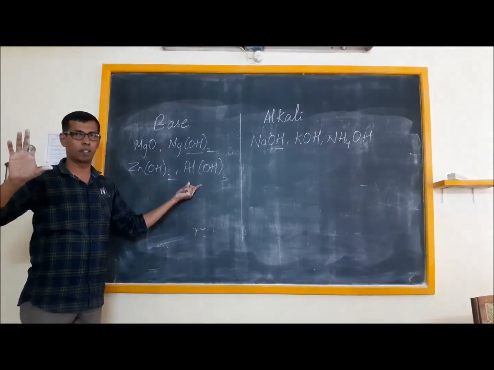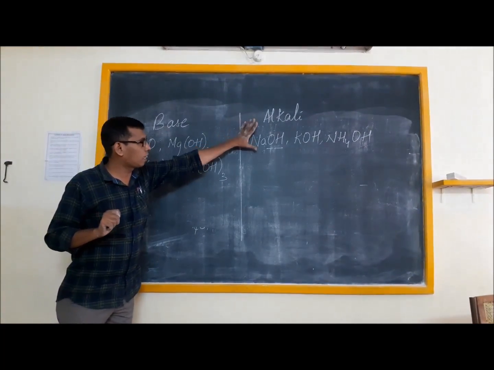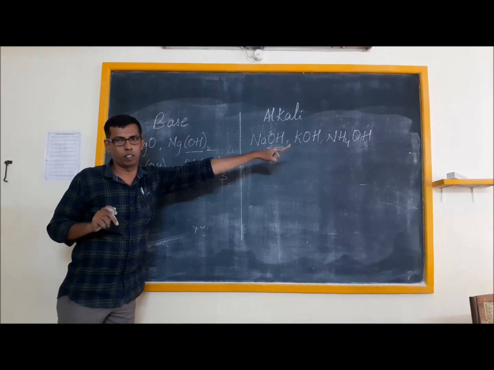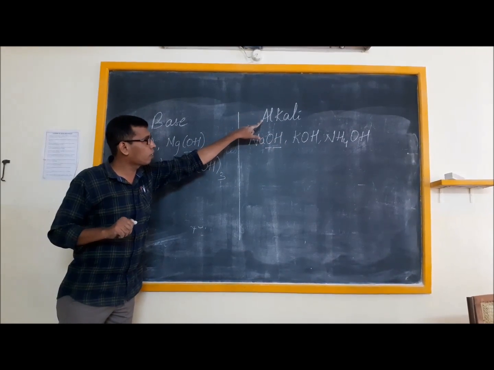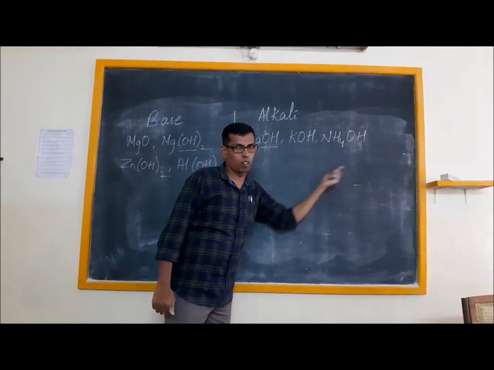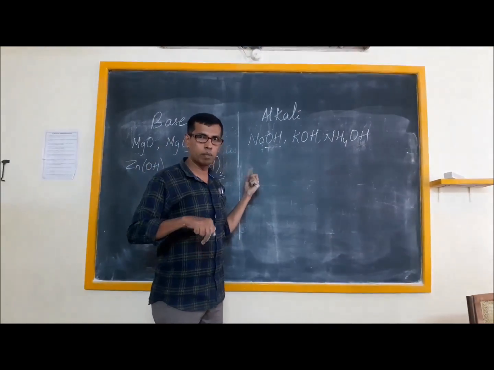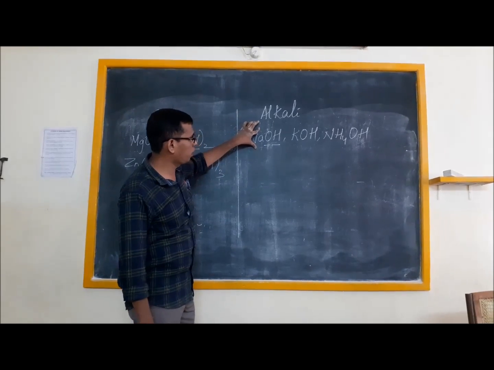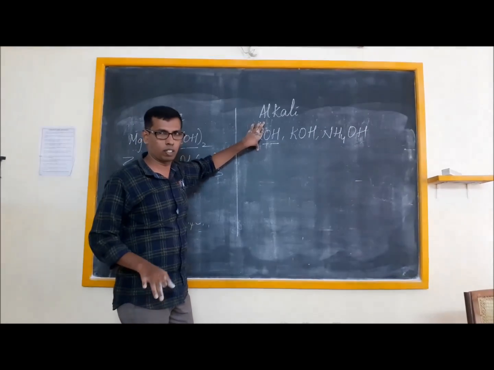Now it's easy to remember. There are only three alkalis: NaOH, KOH, and NH4OH. So why are you calling these alkalis? Because they can dissolve in water. Are these three bases or not? Yes, they are bases because they can also react with acid to form salt and water.